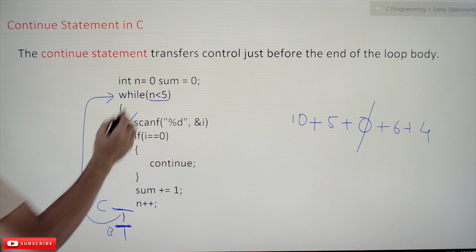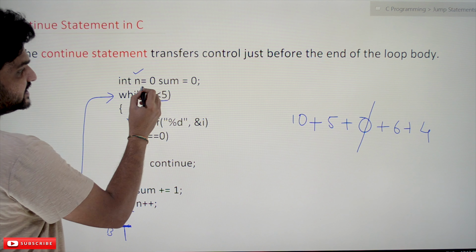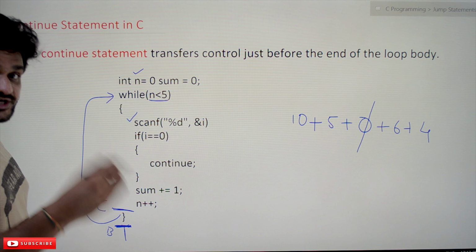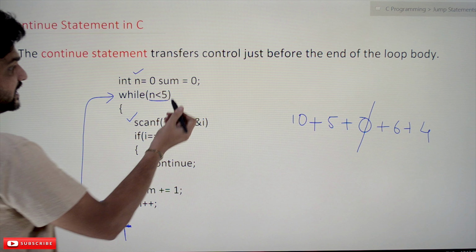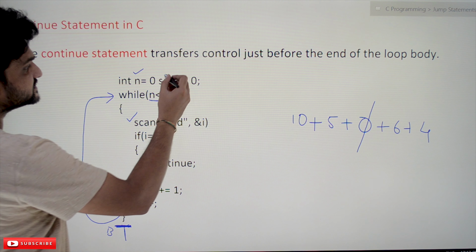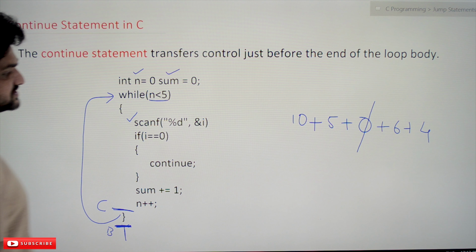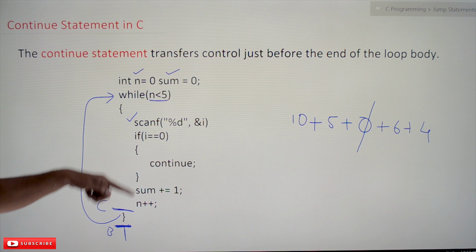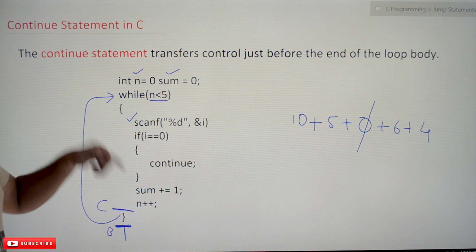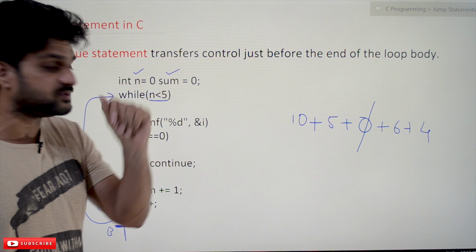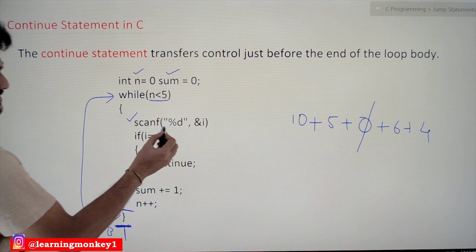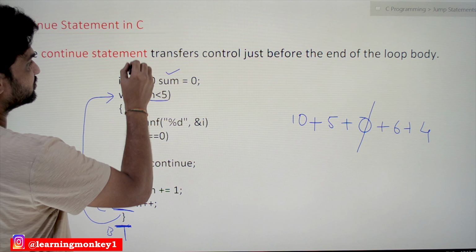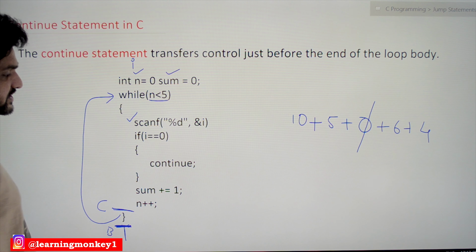Here we have taken 2 variables: n is equal to 0, which counts the number of numbers given, and sum is equal to 0. Here n is less than 5, so this loop is going to iterate 5 times, meaning 5 numbers are to be provided. Here scanf %d &i reads the value of i, an integer.